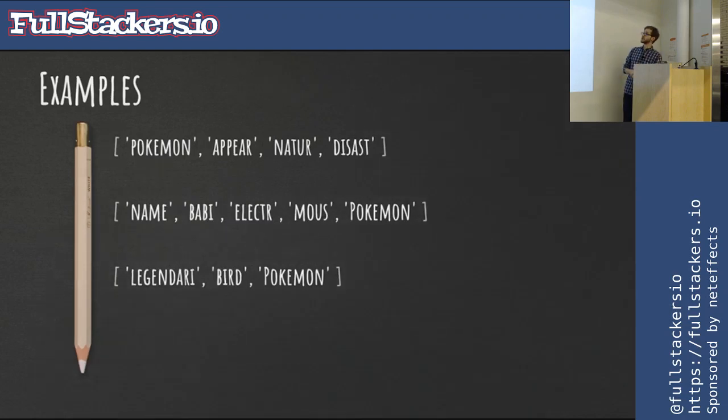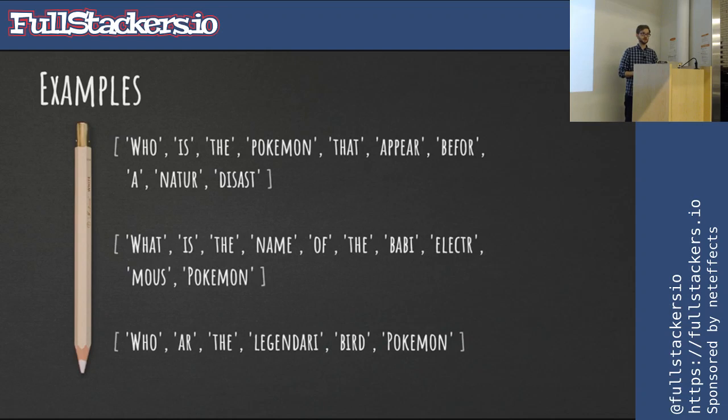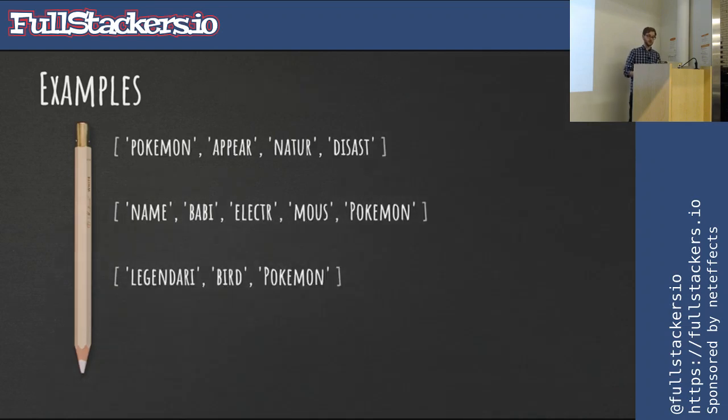But we can do one more thing. Those words that I cut out, were they important? They're important in the English language because you need context. You need to be able to talk to other people in a way that sounds coherent. But to a computer, you don't need that. To a computer, Pokemon appear, nature, disaster. That's very contextual, it's very short, it's to the point, it's void of variations. A computer can understand that.